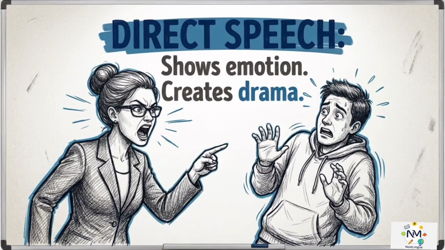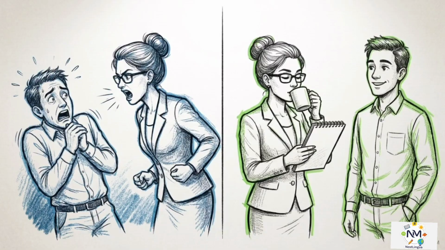Authors use direct speech to create immediate drama. The exact quote, "Ayan, sit down," creates tension. With indirect speech, that suspense completely disappears. Direct speech creates emotional focus, while indirect speech covers information quickly to keep the story moving.